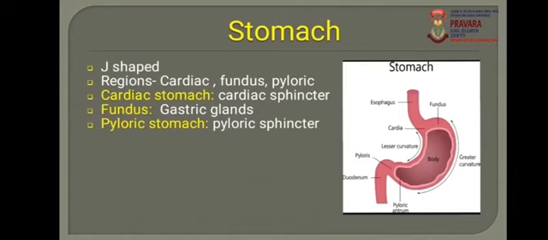Then the second region is the fundus. The middle dome-shaped region of the stomach is called the fundus. A characteristic of the fundus is the presence of gastric glands. These gastric glands secrete gastric juice, which helps in the digestion process. It contains different chemicals which help in digestion.